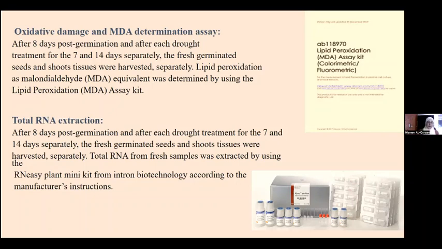Then the same, for the seed 8 days post germination, and also after 1 week and 2 weeks of drought treatment, we harvested the shoot tissue, and we extracted the total RNA using the RNeasy plant extraction kit from Intron Biotechnology, Korea. And then we followed the manufacturer's instructions for the next step, which is determining the expression of glutamate decarboxylase and the dehydrin genes.